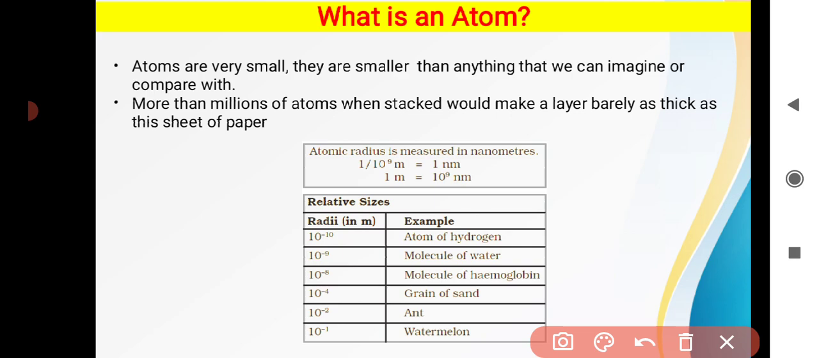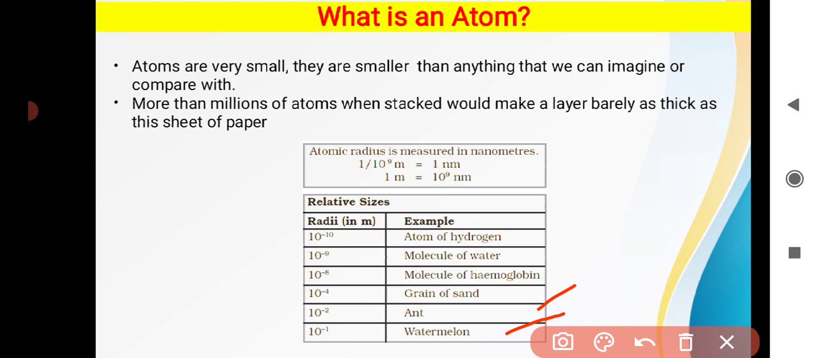More than millions of atoms, when stacked with each other, will form the thin layer of a paper. So our notebook paper has millions of atoms combined with each other in it. So what is the size of an atom? Atoms are in the size of nanometers. You can see here an illustration. A watermelon has a radius of 10 raised to minus 1, which means 10 centimeter. Then an ant is 1 centimeter.